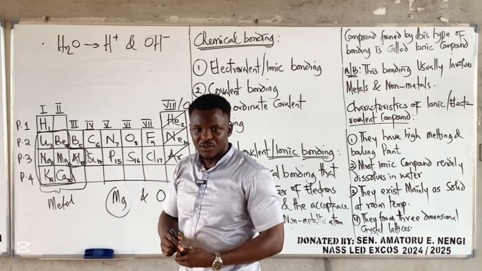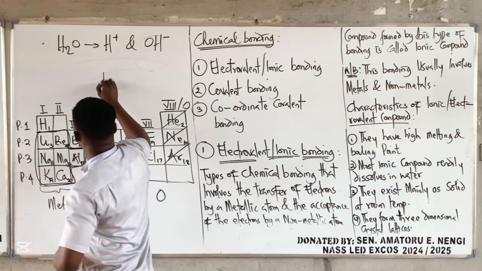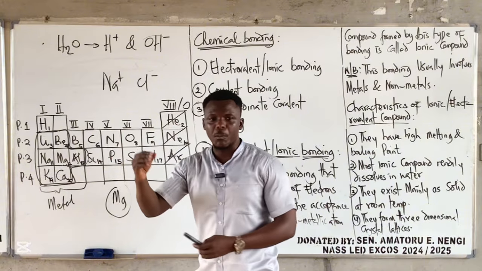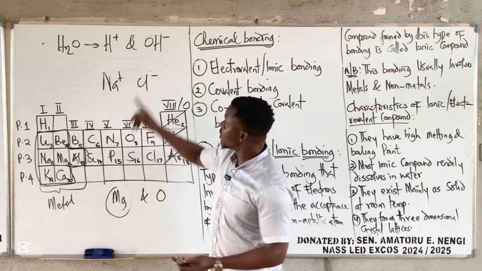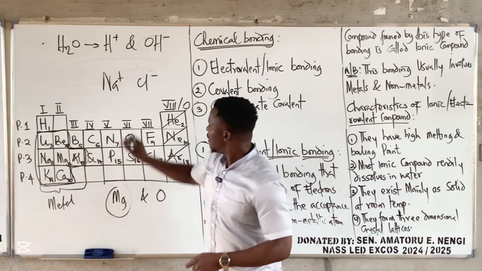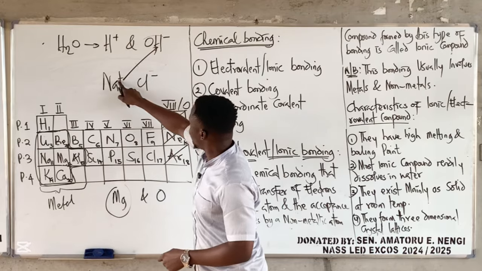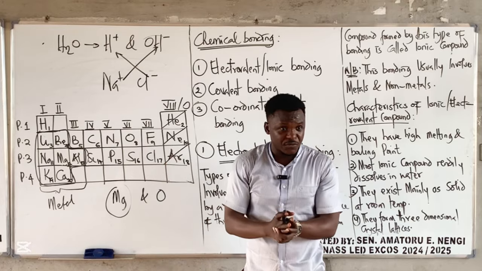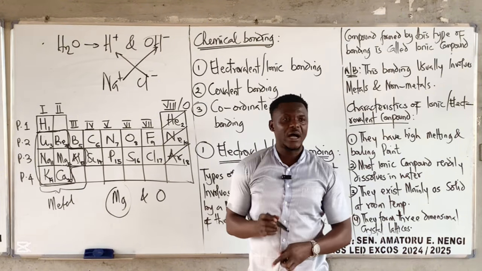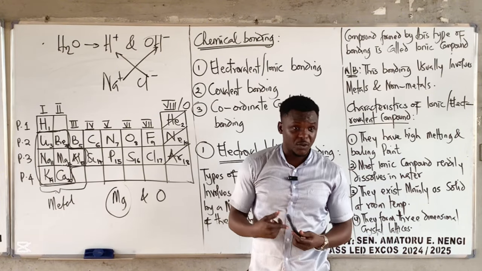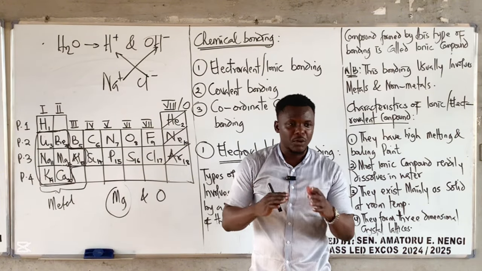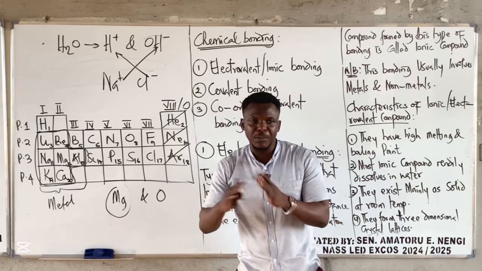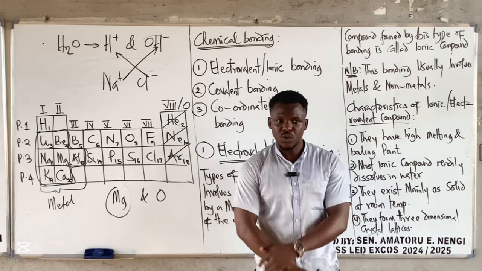So imagine when you add something that can split into plus and minus, let's say Na plus. Once it comes in contact with water, they will exchange. This Na goes to this minus, and this plus goes to this. They will mix up together, they will dissolve, right? That is why if you add water to salt, it mixes up. Anything that can split into plus and minus, if you mix them together, they will mix. But anything that cannot split into plus and minus, if you mix it, it will not mix.